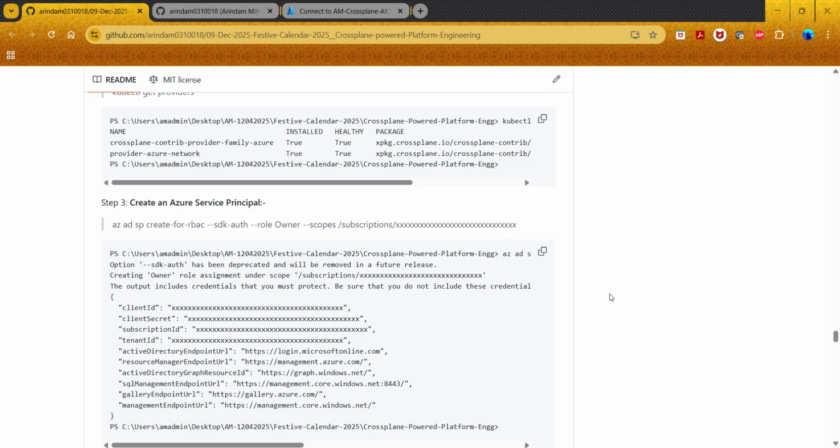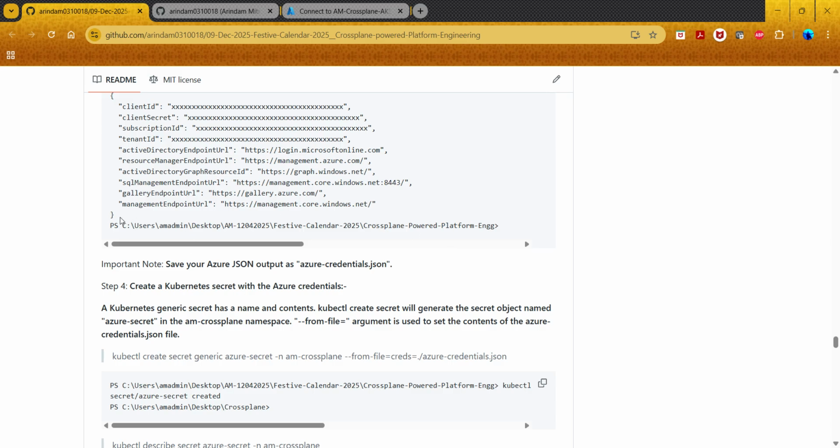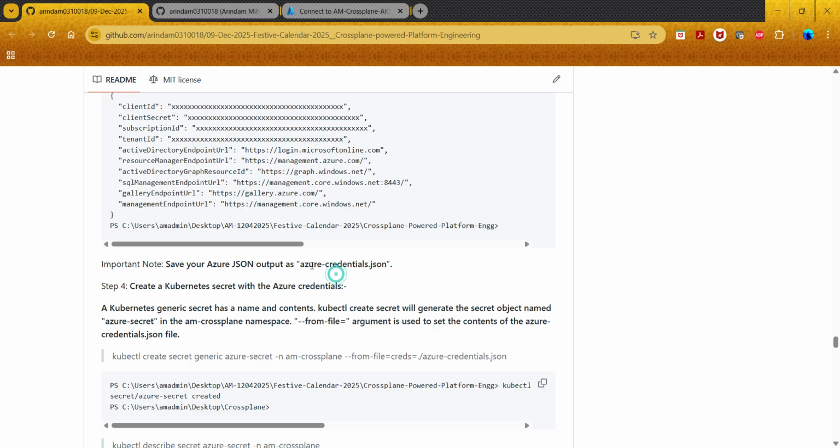the next part is very simple. It is the part where we are going to create the service principal, because now we have Crossplane installed and we have the Azure provider installed, but how are they going to connect? Something has to be there, some identity has to be there. So we create this whole service principal, and here you see that we are giving the role as owner and the scope as the subscription. Once this gets created, we copy this whole thing, or you can redirect it as an output, and then you can save it in an Azure credentials file.